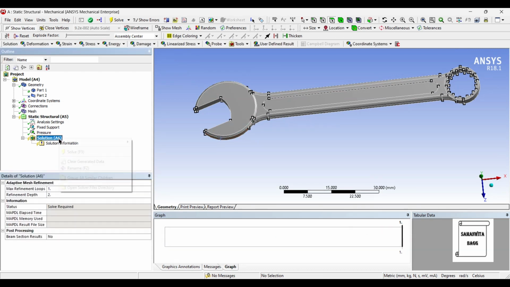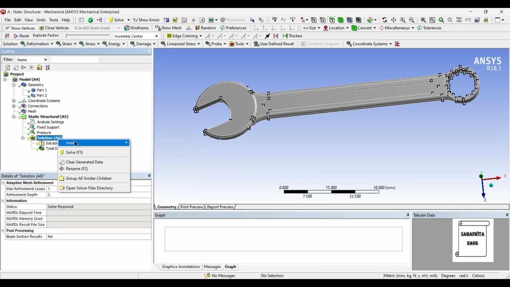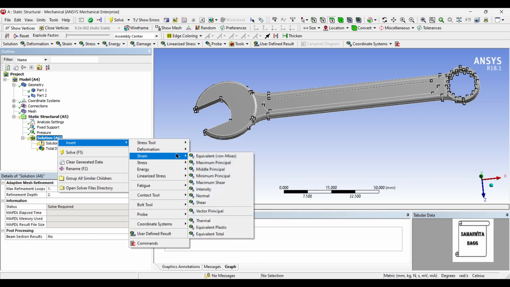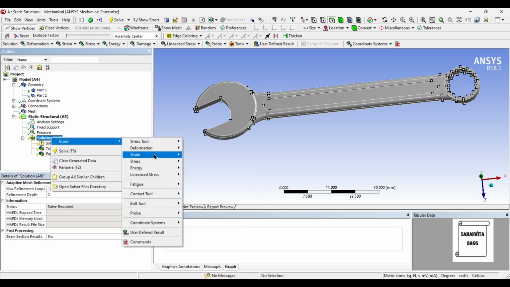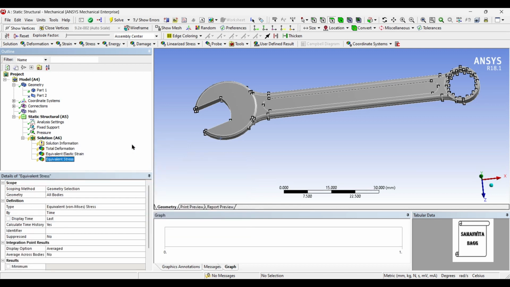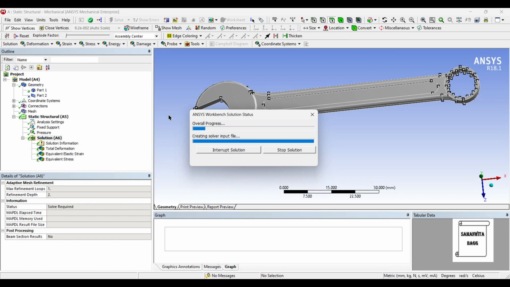I'll now go to solution and insert deformation total. I will insert strain equivalent. Also, I will insert stress equivalent. I'll go to solution and solve.